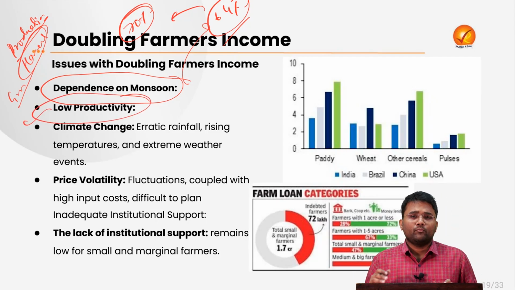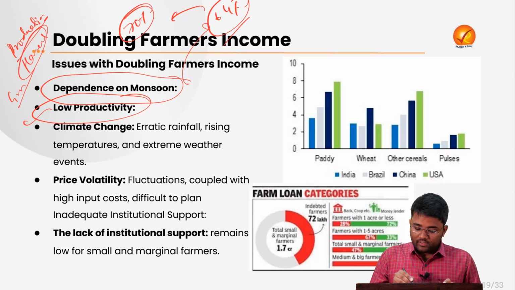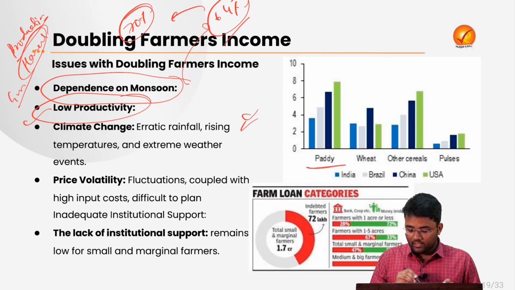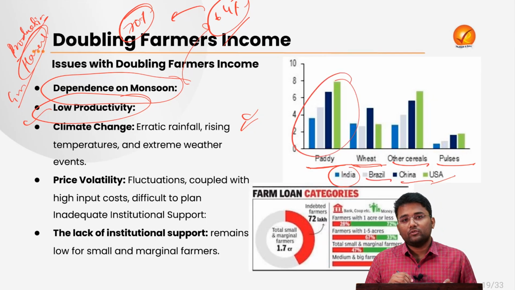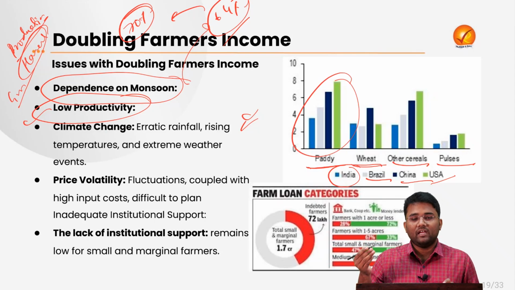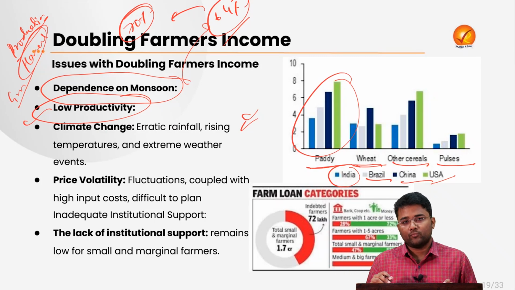Whatever we are producing at this point of time, on the land which we are using, the productivity of crops is very low. You will see in this particular graph, whether it is paddy, wheat or other cereals and pulses, our productivity is very low compared to some other countries like Brazil, China and USA. Whenever the productivity is low, obviously we have a low harvest, low crop production, and it will also lead to a lower value of our crops, low profitability, and it affects our income.